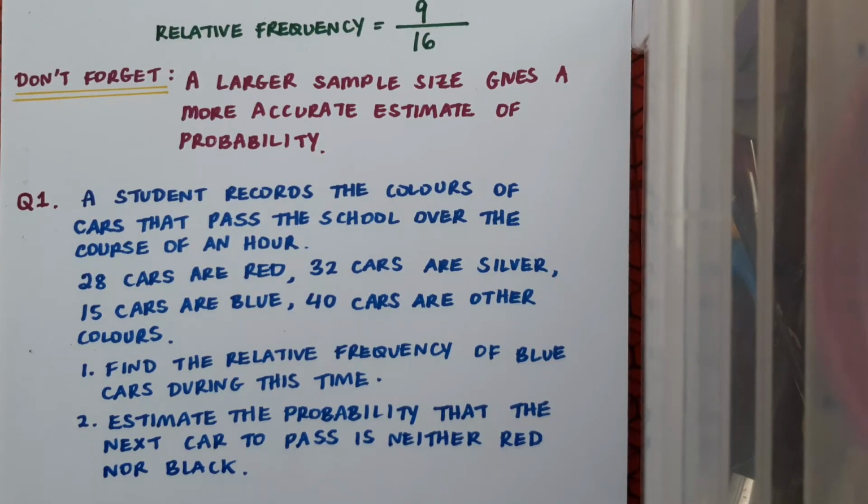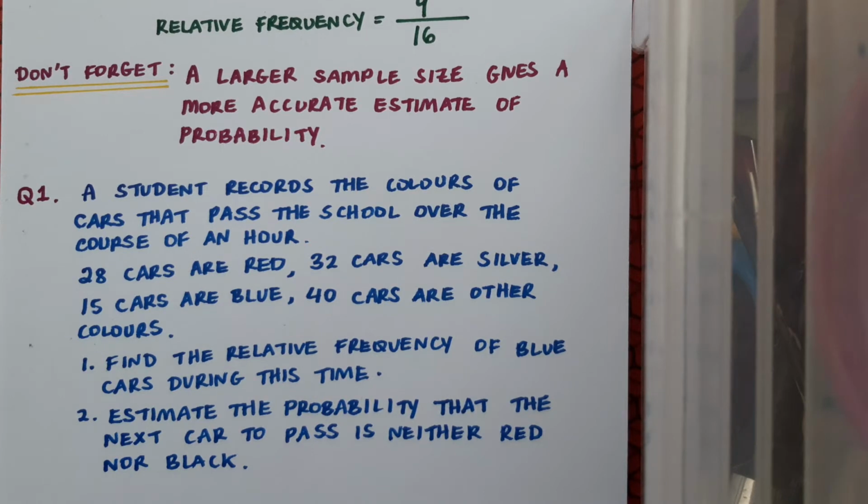So here's your question. A student records the colours of cars that pass the school over the course of an hour. 28 of these are red, 32 are silver, 15 are blue, and 50 cars are other colours. So there are 2 things that I want you to find. First of all, the relative frequency of blue cars during this time. And then secondly, estimate the probability that the next car to pass is neither red nor black. So pause the video here, try this question yourself, and then play to see if you're correct.